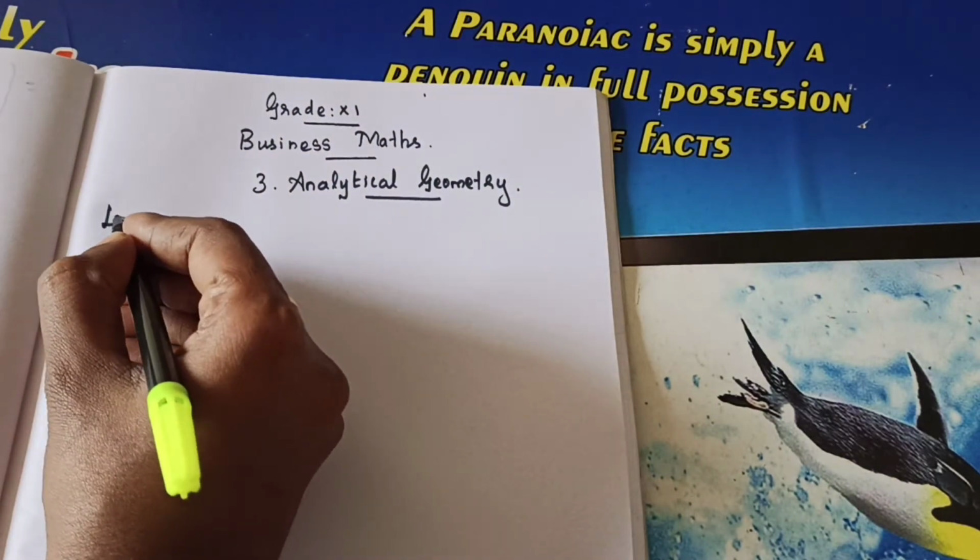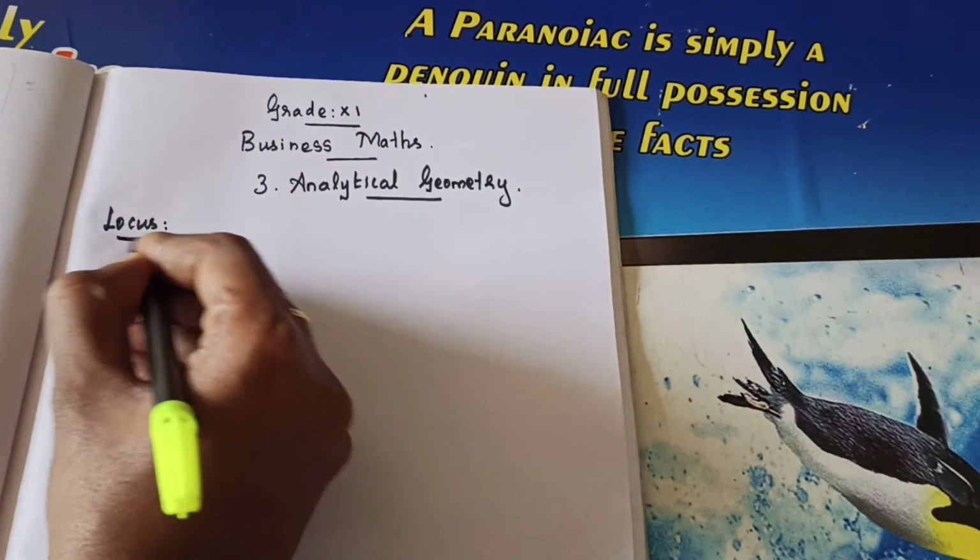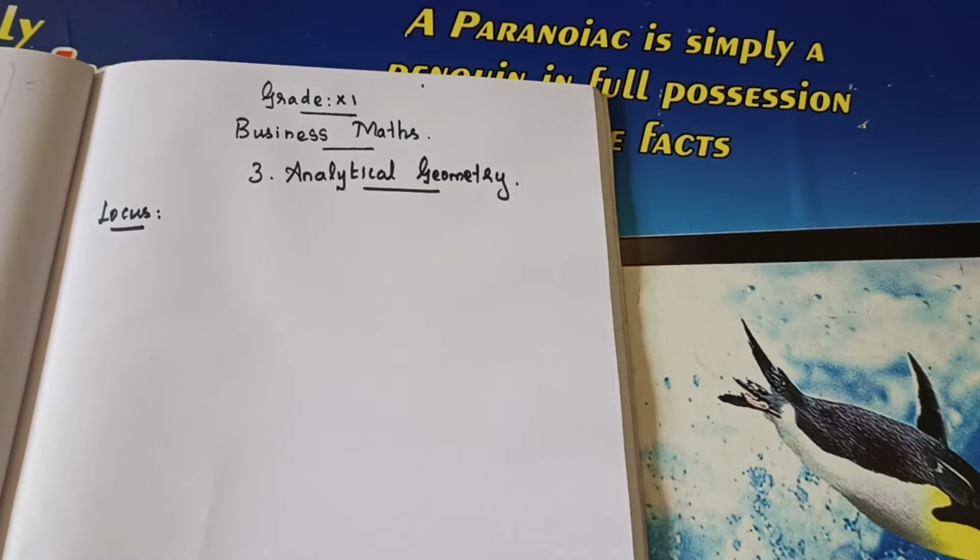First section is locus. This is new. Locus. So first you need to know what you mean by locus. First I am giving the definition. All of you take down your notes. Put the heading analytical geometry, put the heading locus and write down the definition 3.1 in your note. That is a two-line definition. The path traced by a moving point under some specified geometrical condition is called its locus.